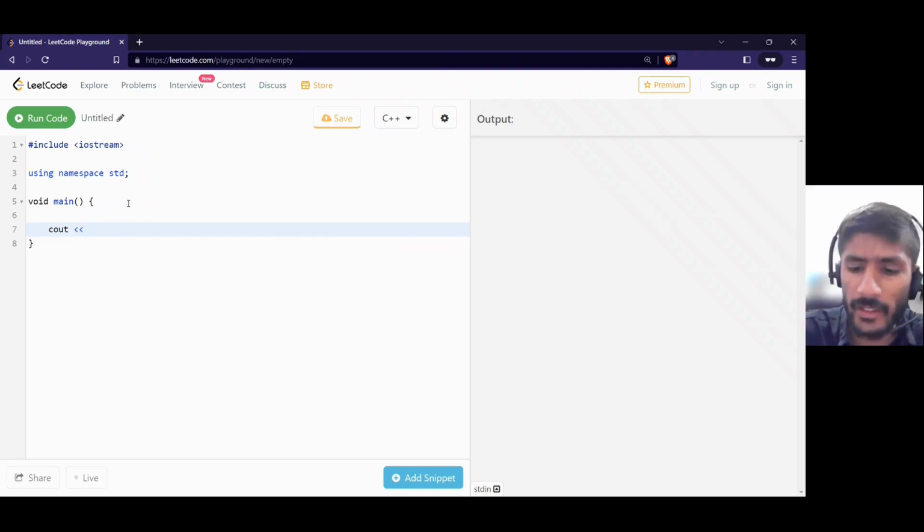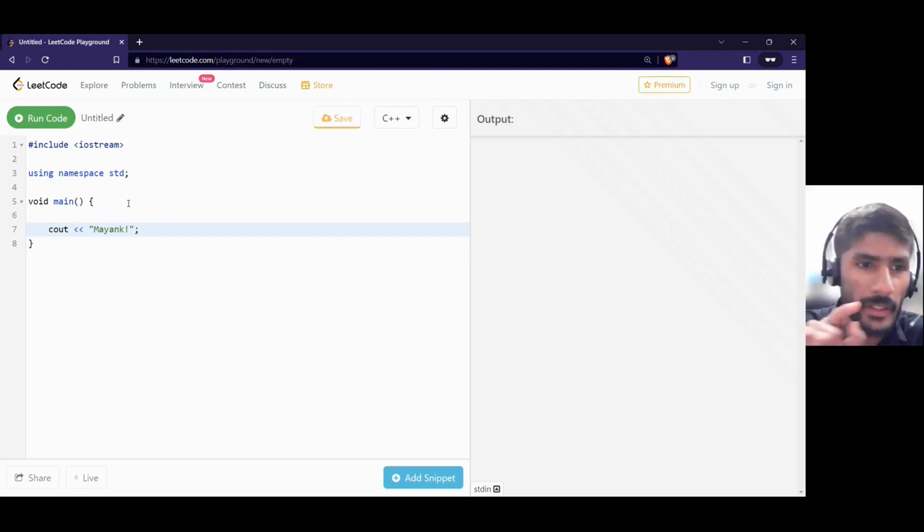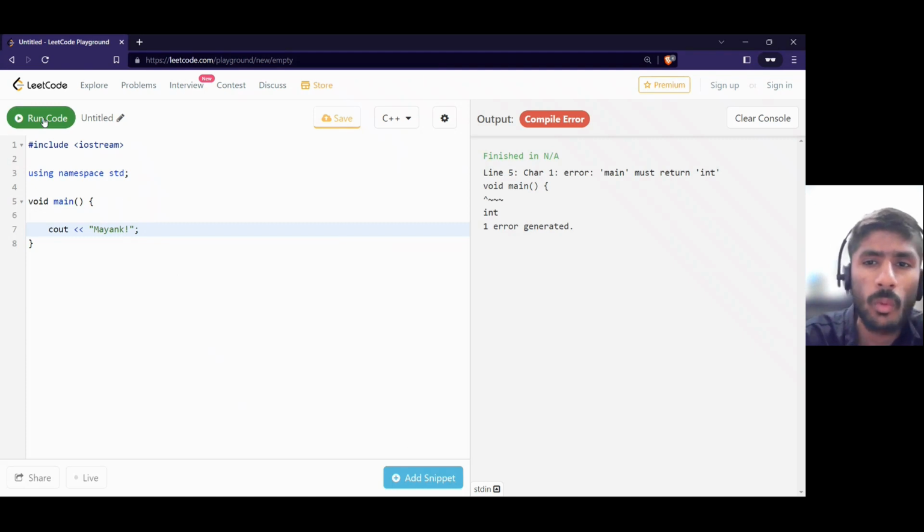As I said, now I type double quotes, and type Mayank. Basically, in our English language we put a dot to end a statement. Here we put a semicolon. Okay, this one. Now if I click on run code, what will I see?